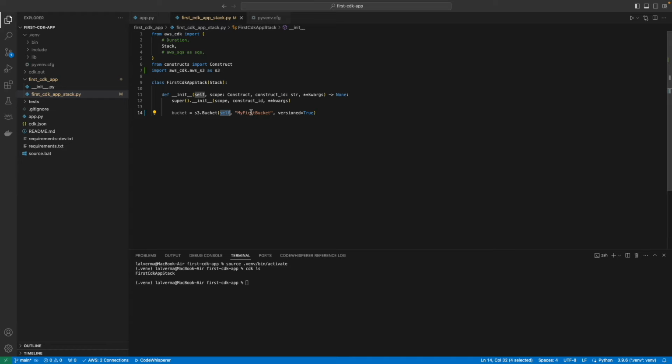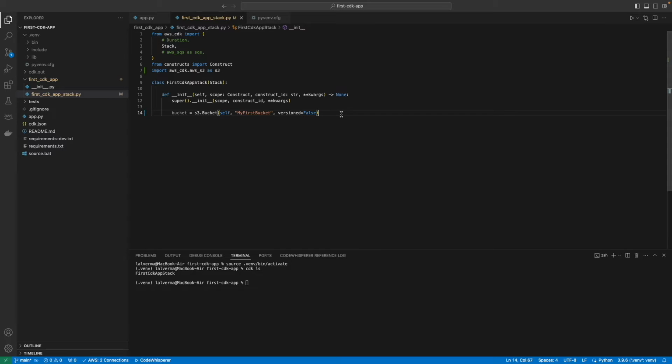Second parameter is construct ID. We will give this value as my first bucket. CDK will use this value to manage the lifecycle of this construct and also to generate the names and identifiers. And the third parameter represents the key value arguments, which can be used for construct configuration. For demonstration purpose, I'll be using the versioned property of the S3 bucket here, which defines whether the objects inside S3 should be versioned or not. This accepts the Boolean value, and I'm setting this as false. With this, our sample code is ready.